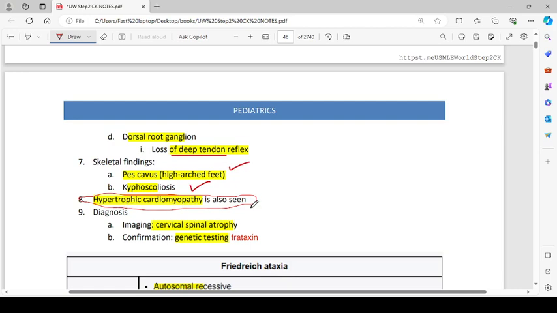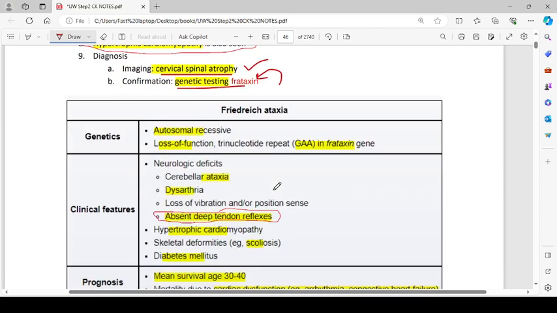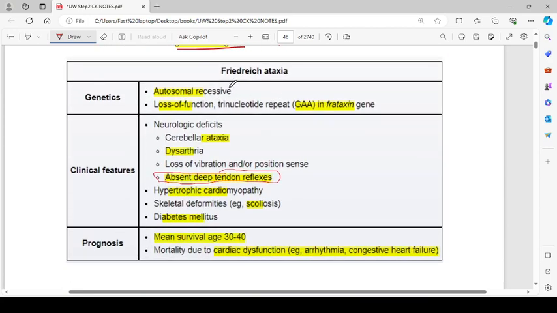Hypertrophic cardiomyopathy is also seen. For diagnosis, cervical spinal atrophy is seen on imaging, and that is confirmed by genetic testing. We'll see for the frataxin protein. Friedreich ataxia is an autosomal recessive condition. There is a loss of function from the trinucleotide repeat expansion GAA in the frataxin gene.